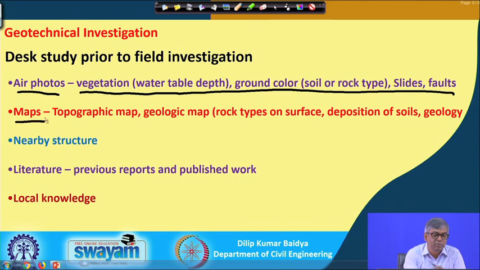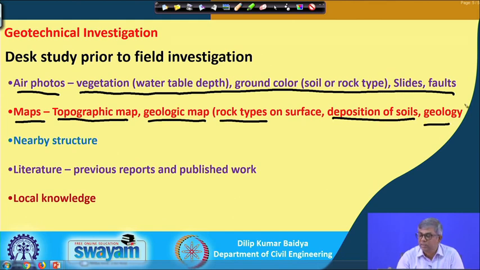Then maps, you have to consult the maps. From the maps we get topographic and geologic information. From the geologic map we will get rock type on the surface, deposition of soils, geology, etc. The topographic map tells how the surface is and what features are there. And nearby structures: you have to see what different structures are available close to the site, and all those things have to be noted.